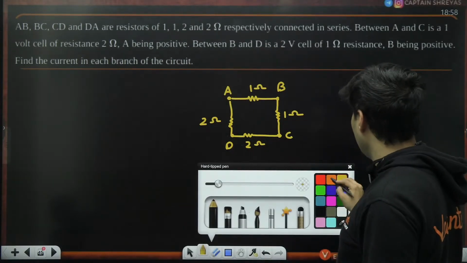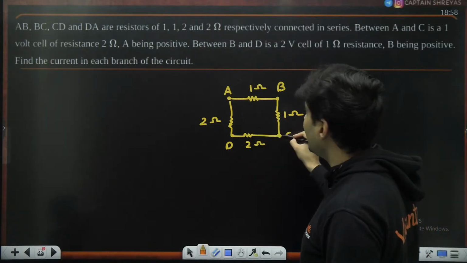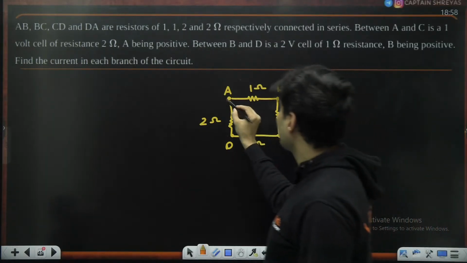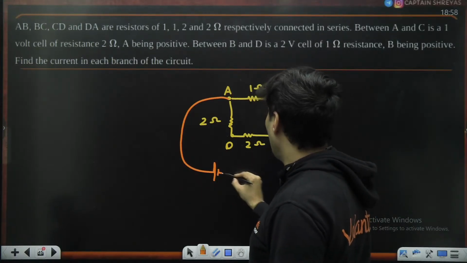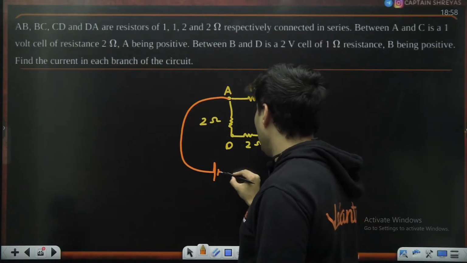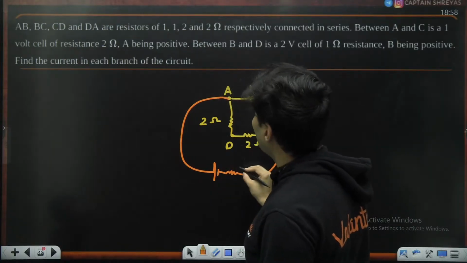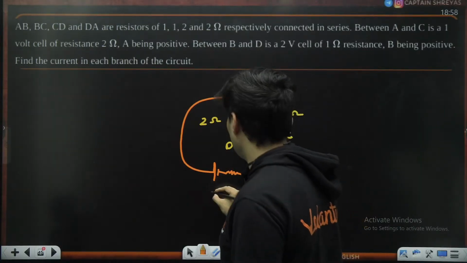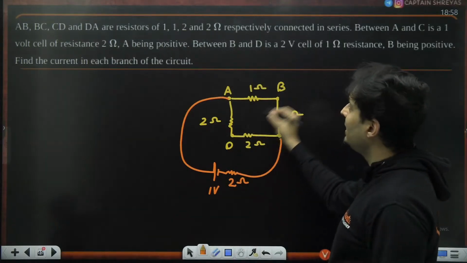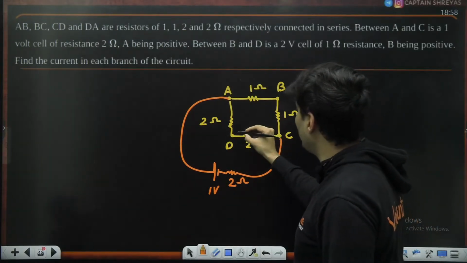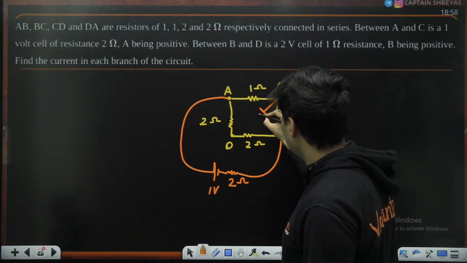Now, what is also given? Between A and C, you have connected a battery where A is positive, of some internal resistance like this. And what is the voltage? 1 volt, 2 ohm. Between B and D is 2 volt, 1 ohm, where B is positive.